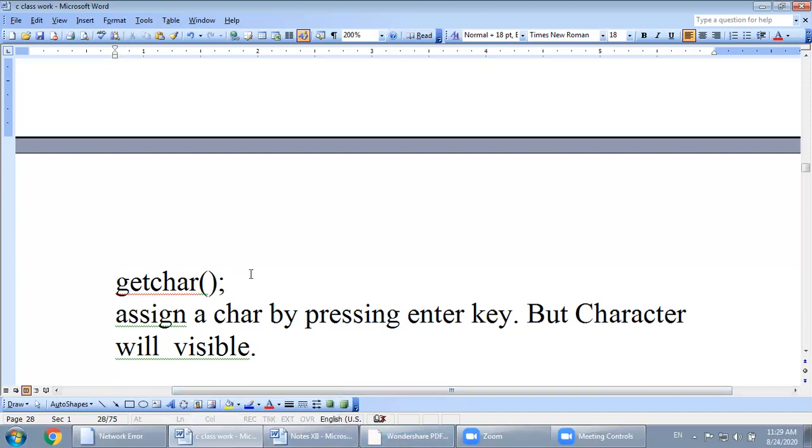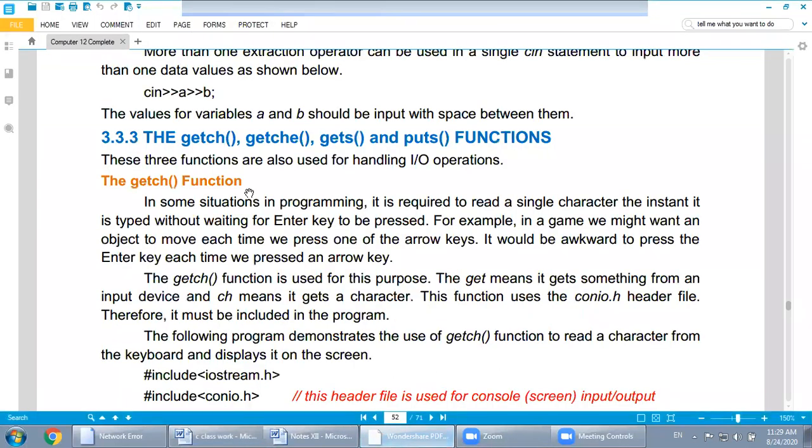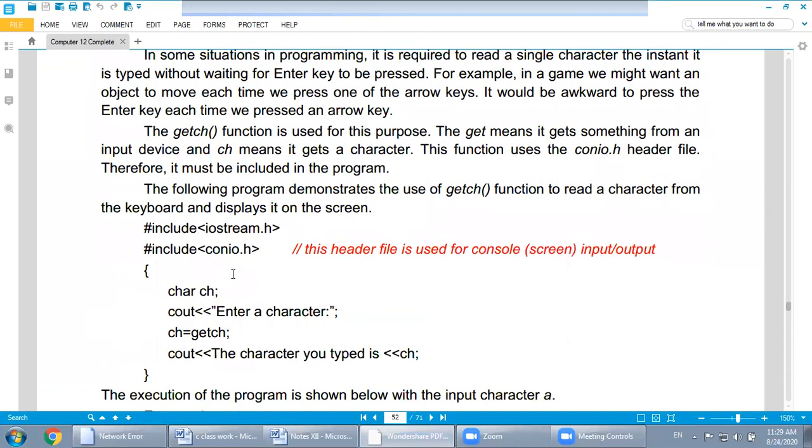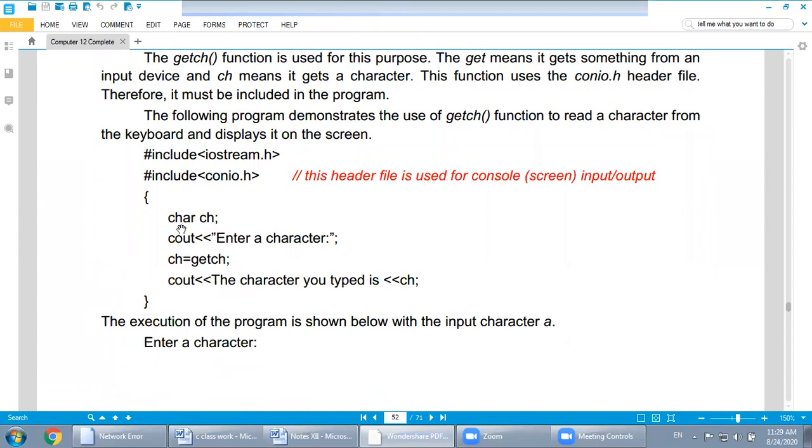So keep in mind these functions, getch, getche and getchar, are always used for variables of type character. Watch over here in the example, they use the character variable ch. I told you all the programs start with the preprocessor directive. This is the preprocessor directive. This conio.h is used for the getch function.